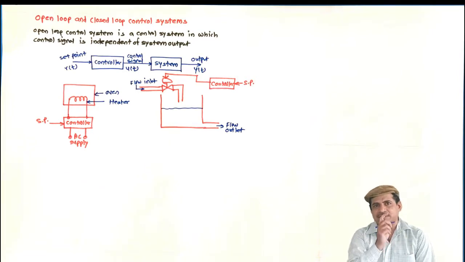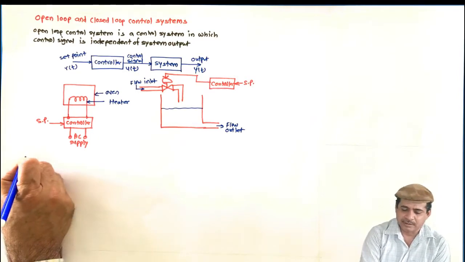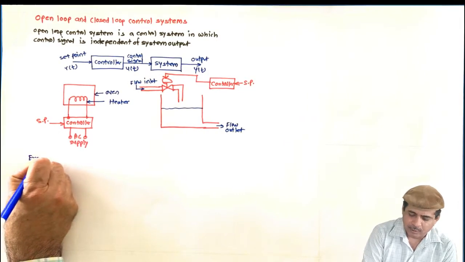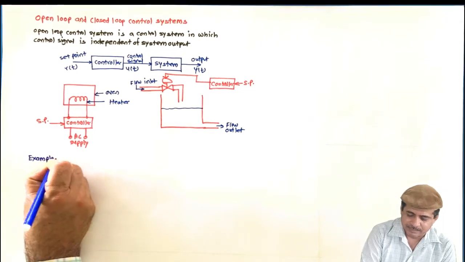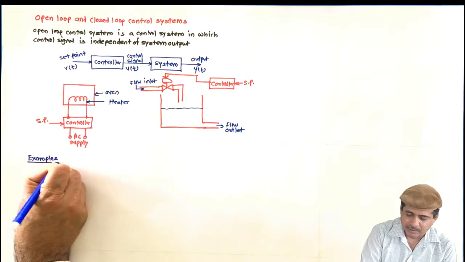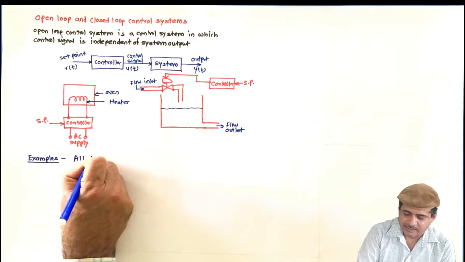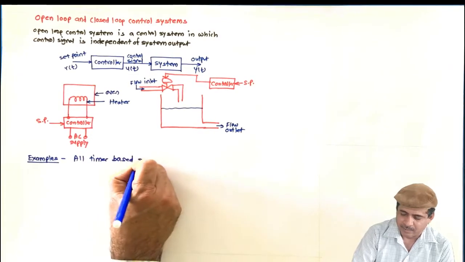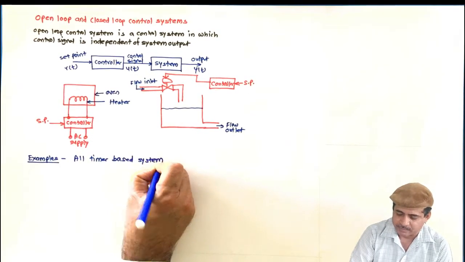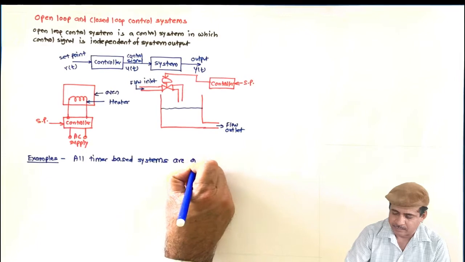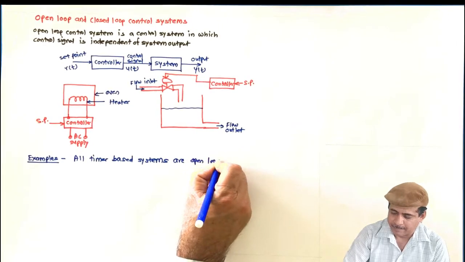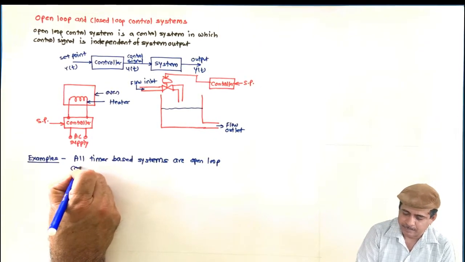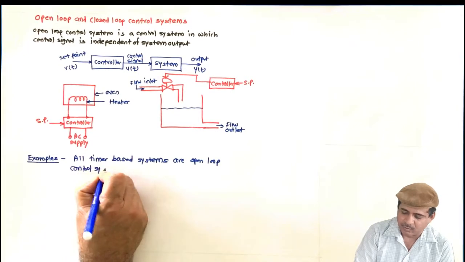The better examples now I will tell you. Say all timer based systems are open loop systems. How and why?